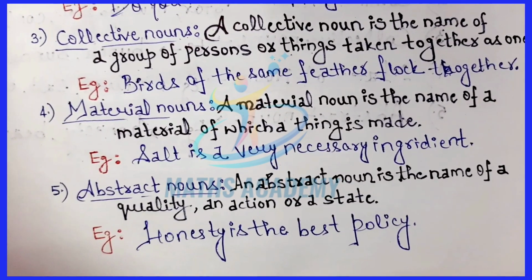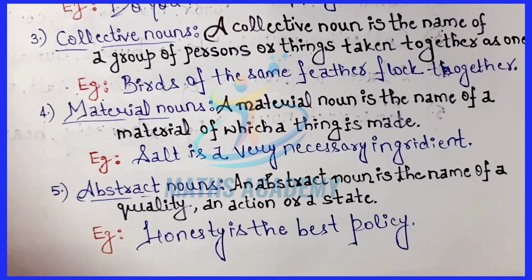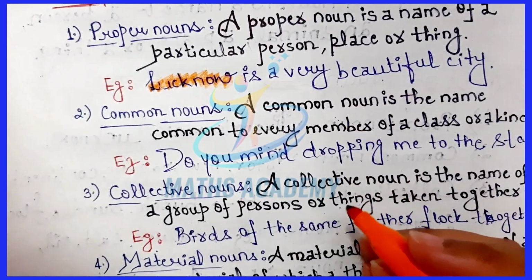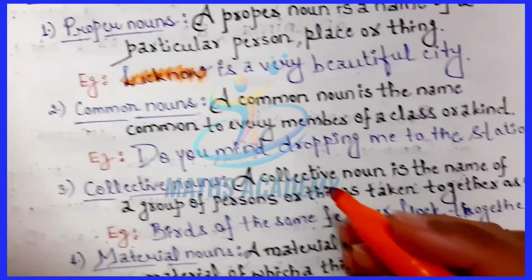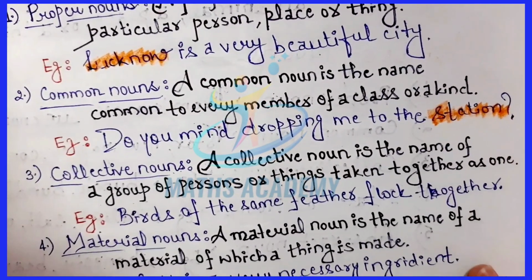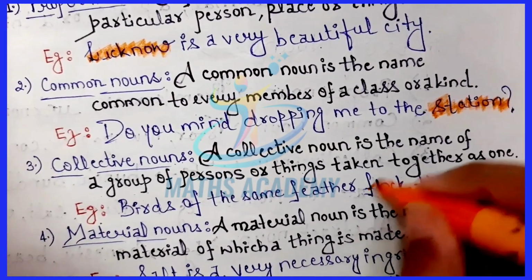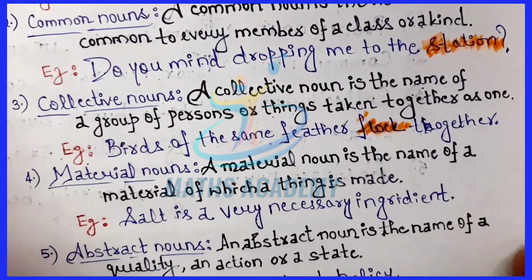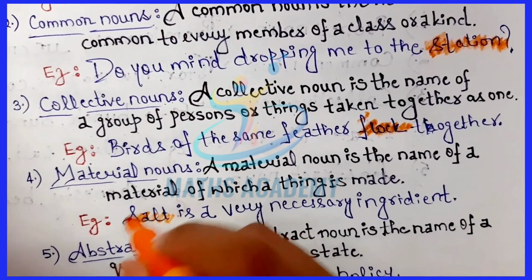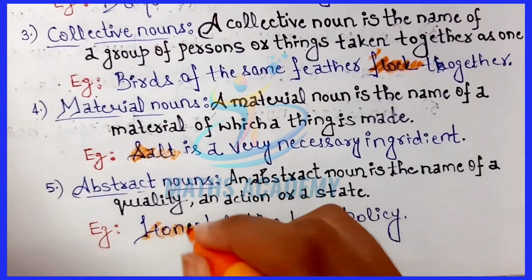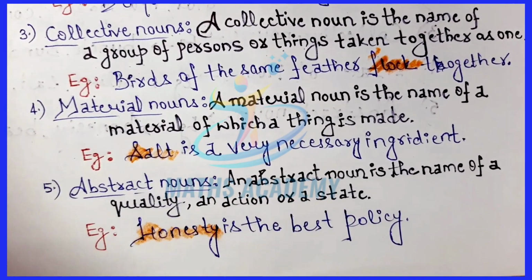Here, the word Lucknow is the proper noun. The word station is the common noun. The word flock is the collective noun. The word salt is the material noun. And the word honesty is an example of the abstract noun.